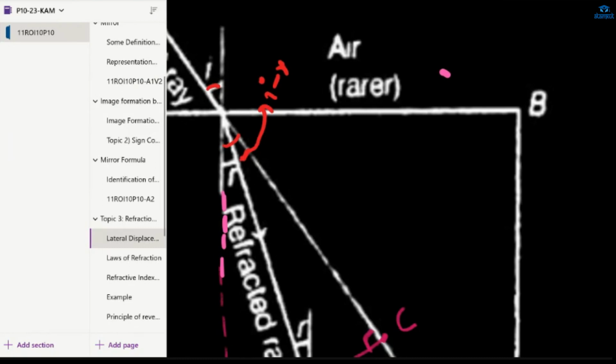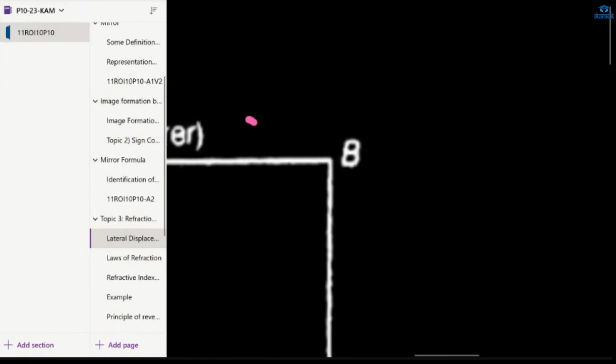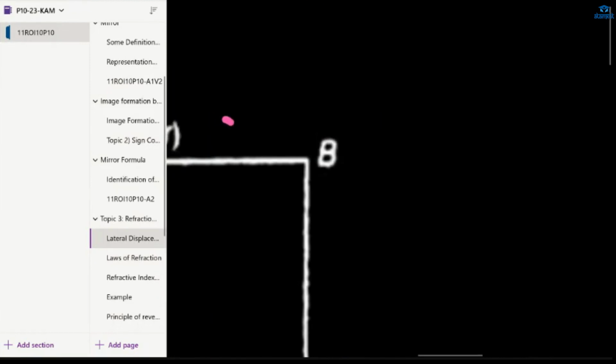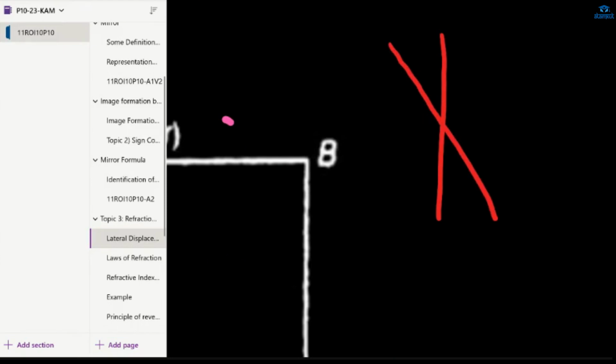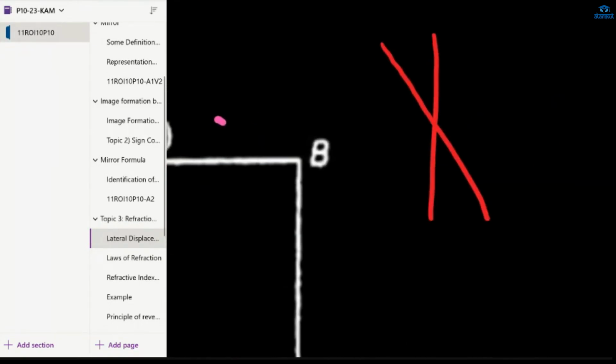This is I and this is I. But this is R. So how much will the rest be? I minus R. If you take out this part, it will look somewhat like this, this and this. And one more thing is in between. So this is your I, this is your I, and this will also be your I.